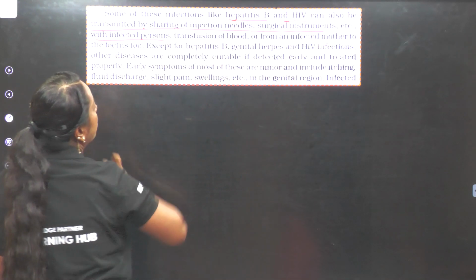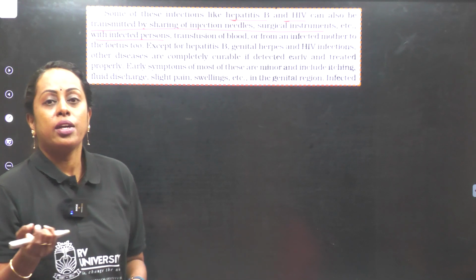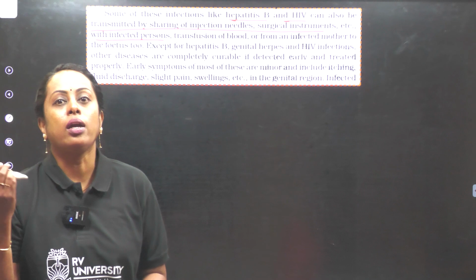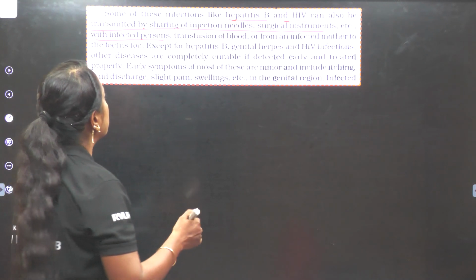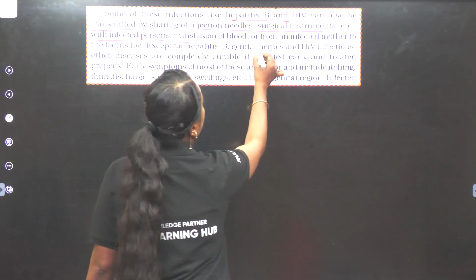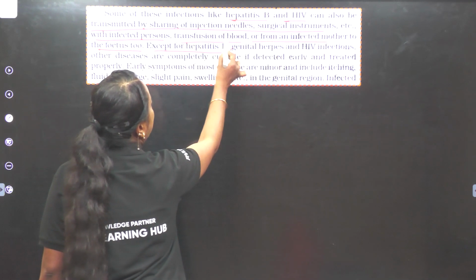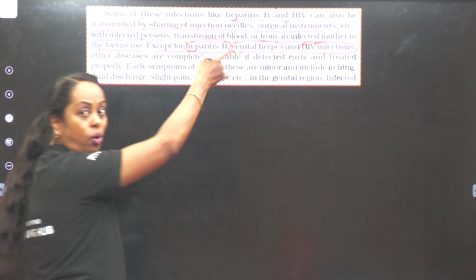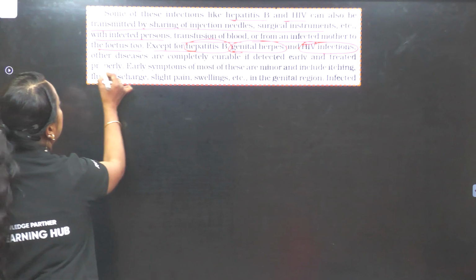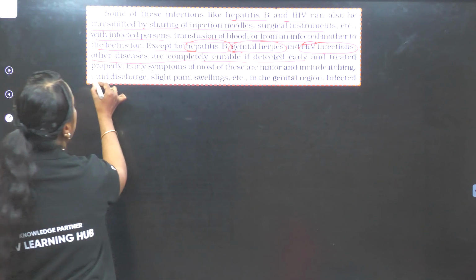with an infected person. Now, drug abuse, when they are using a common syringe intravenously, that is one of the major causes for spreading of these kinds of diseases. Transfusion of blood, or from the infected mother to the fetus. Except for hepatitis B, genital herpes and HIV infection, I already told you, other diseases are completely curable if detected early and treated properly.